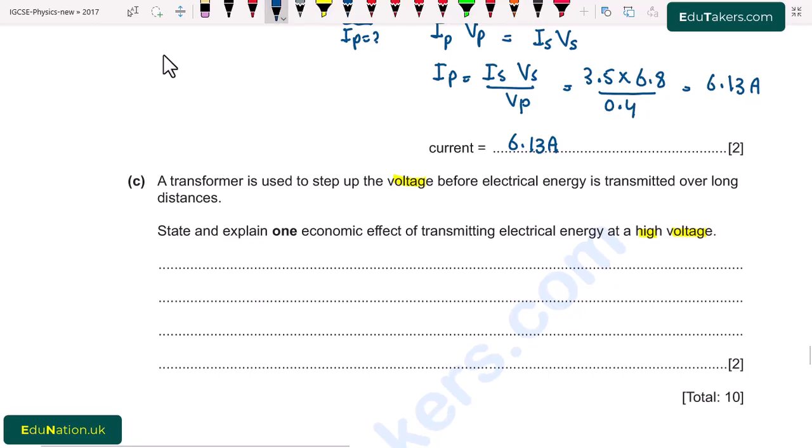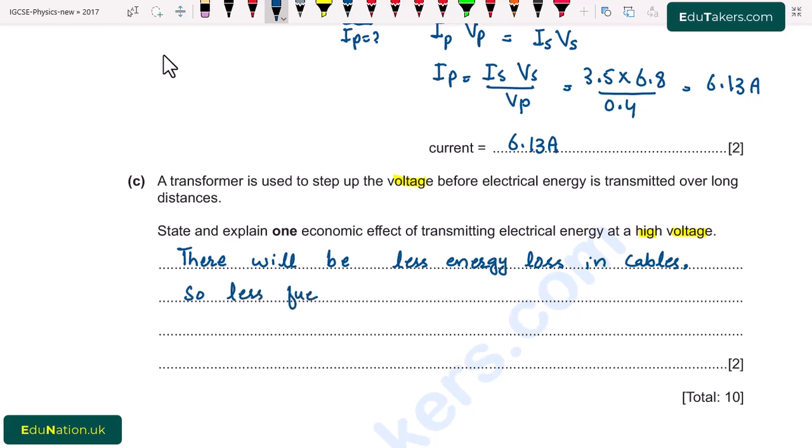So I write here: there will be less energy loss in cables, so less fuel is burnt for the generation of power.